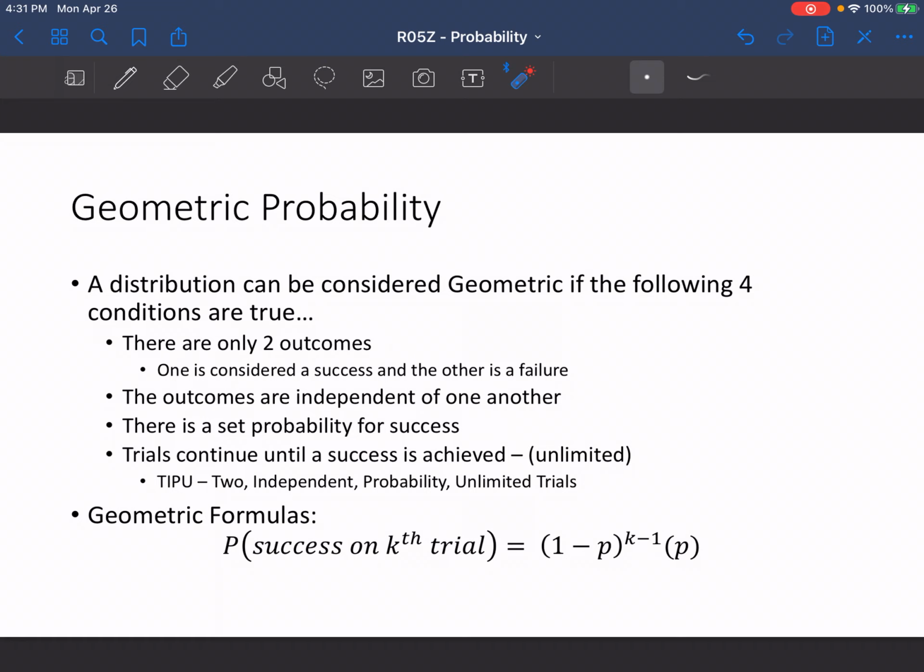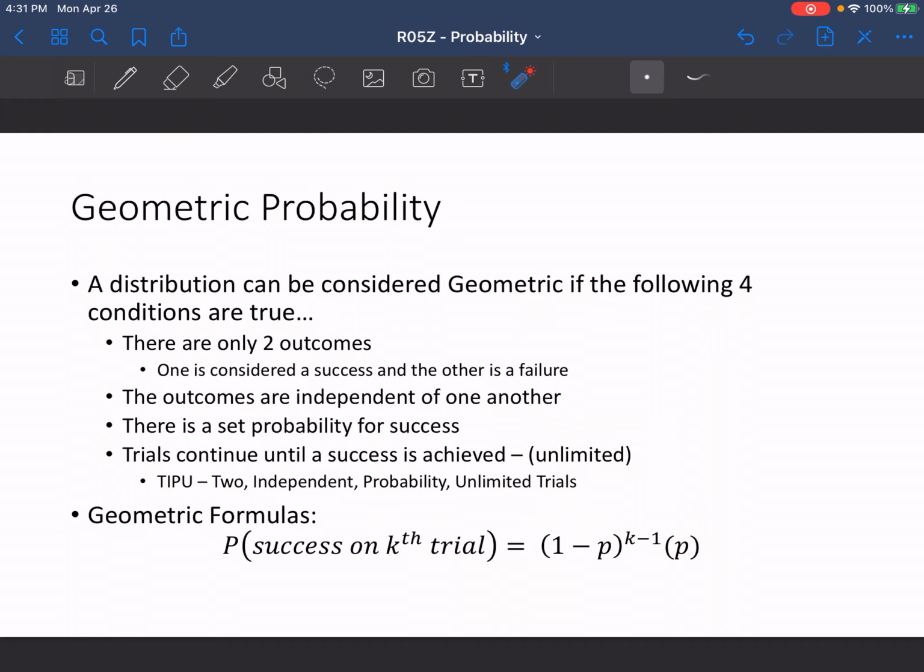And so this is the formula for geometric, and this honestly is not terrible. This is the probability for failure to the power of the number of times that you failed, times the probability for success.